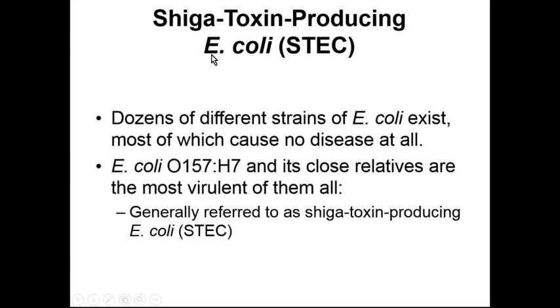There are also some strains of E. coli that can produce Shiga toxin. So we've talked about how E. coli can cause diarrhea, we've talked about how Shigella can cause diarrhea, and now we have E. coli that mimics Shigella by producing the Shiga toxin. So we have many different strains of E. coli that exist. Some of them don't cause any disease, some do cause diseases.